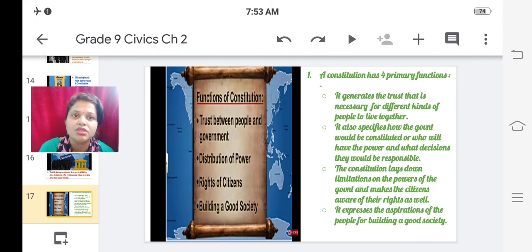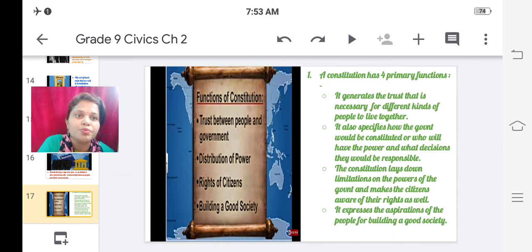The first one is trust between people and government. It generates the trust that is necessary for different kinds of people to live together. People should have trust in their government, and that trust is maintained or assured by the constitution. The constitution gives rights to the citizens, which assures them that their government is proper and they should have belief in it. Further, distribution of powers.